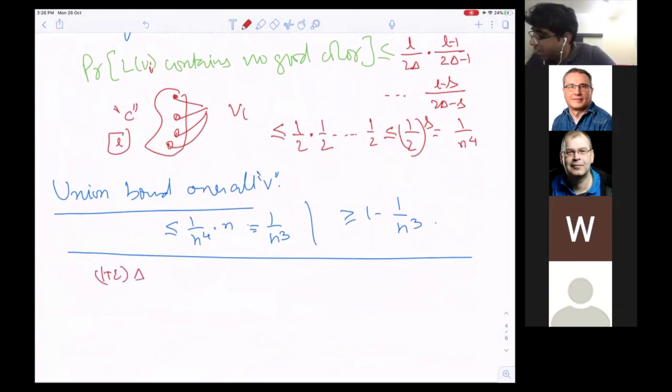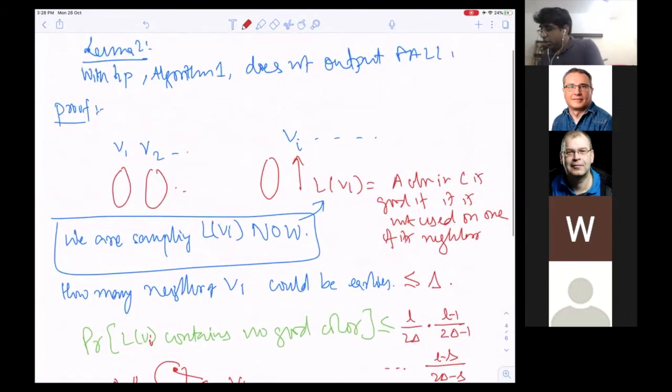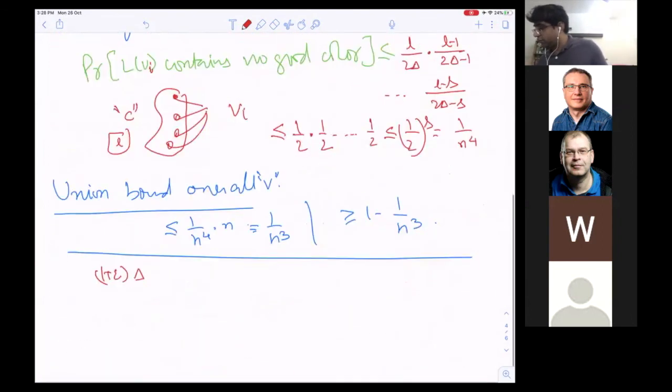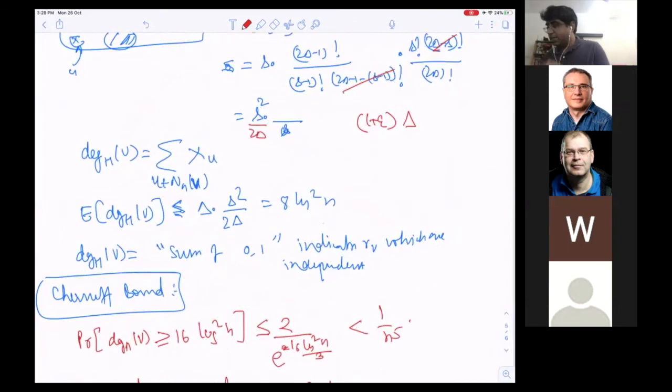Then it would have been 1 by 1 plus epsilon to the power S. Of course, I would have to choose larger constants in the list size, or smaller or bigger constants, whatever this tells us. But I could have chosen any of these things. 2 delta is not a magic number. So this is basically the proof.